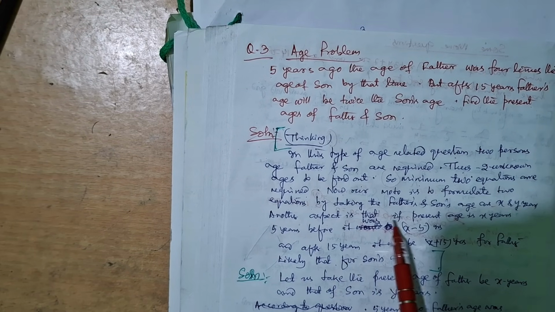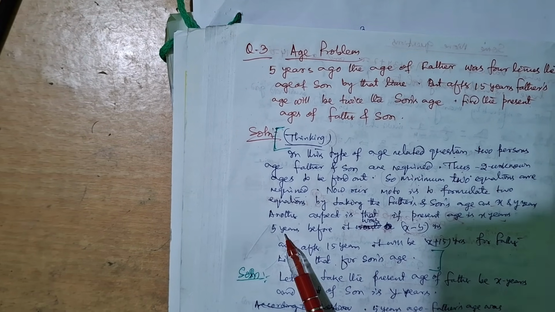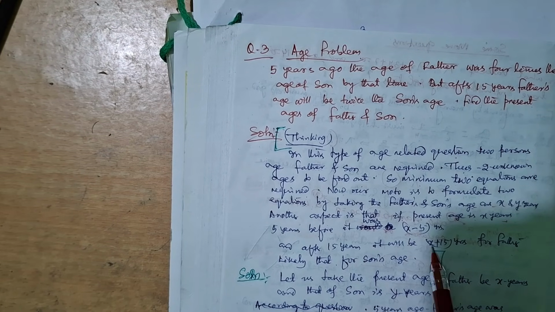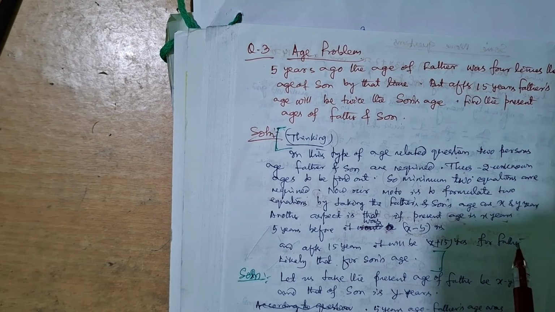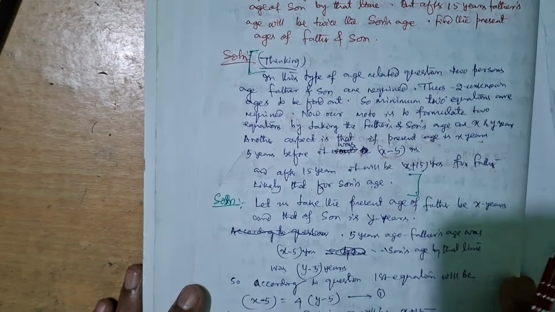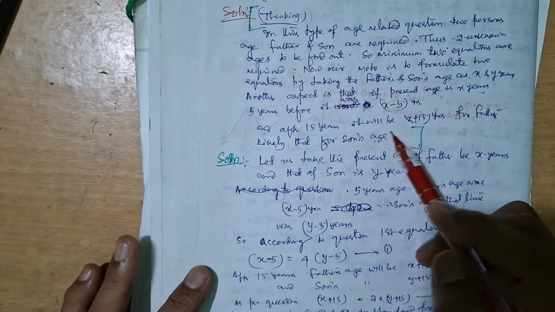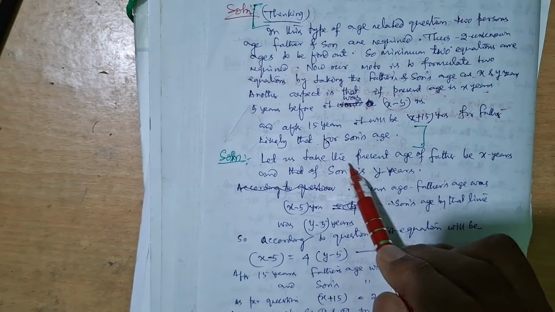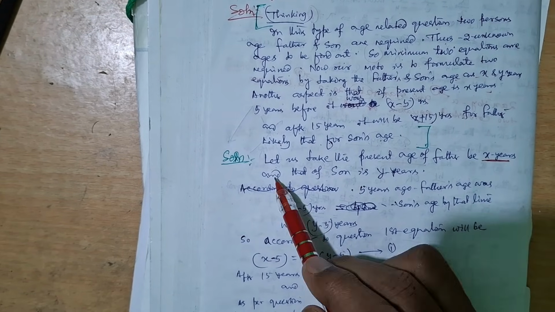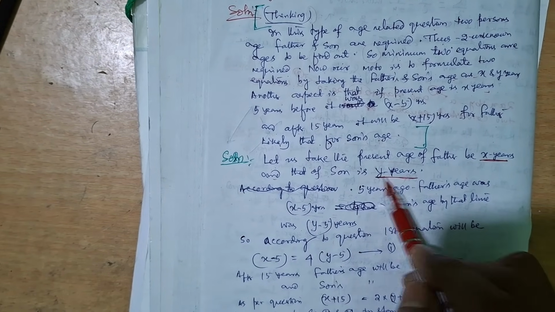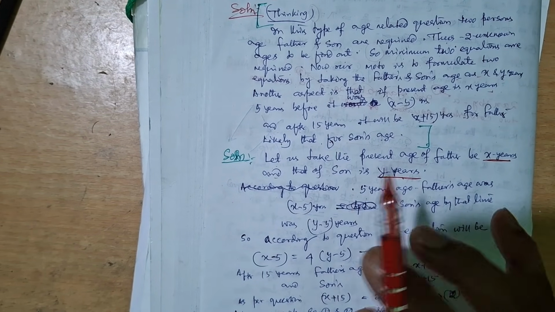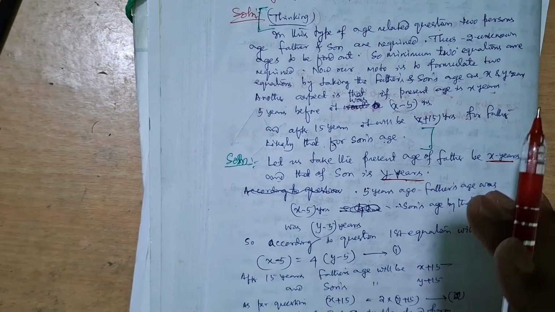Another aspect is that if the present age is x years, 5 years before it was x minus 5 years, and after 15 years it will be x plus 15 years for the father. Likewise for the son. That is the technique for working out the equations. Let the present age of the father be x years and the son be y years. 2 unknowns, 2 equations we must get, but how to form the correct equations? Then only we will get the answer.